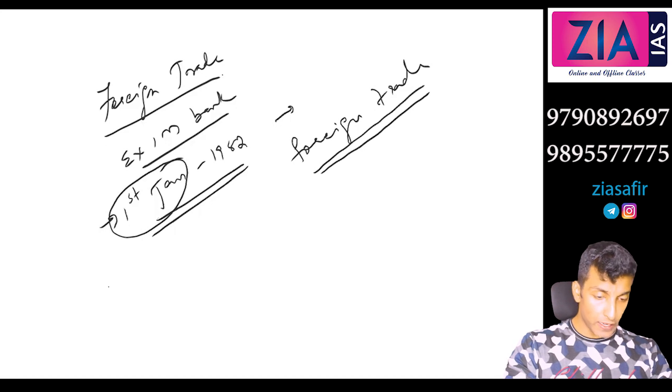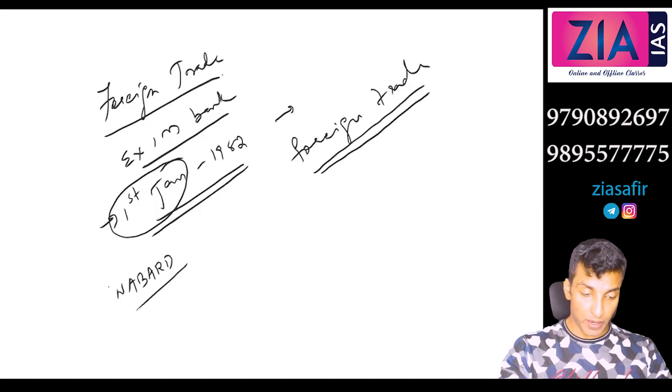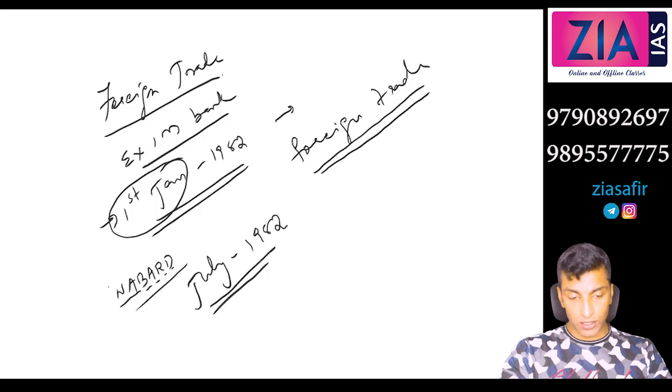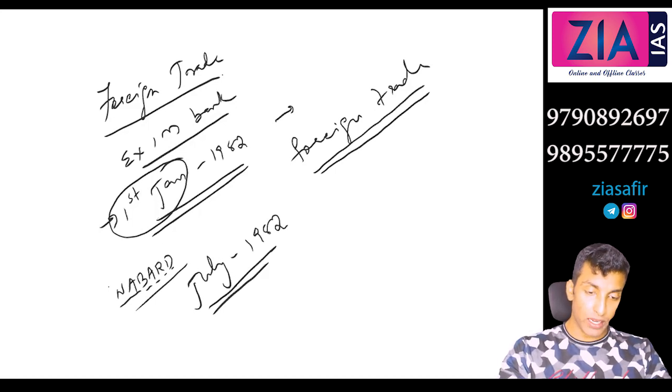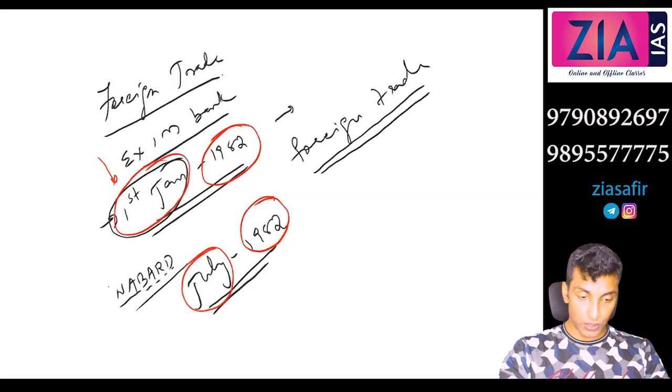Next one, in agriculture, what is that? NABARD, National Bank for Agriculture and Rural Development, established in July 1982. So this question was asked before, to arrange in chronological order. You can see both in 1982, but this is the first one. That's why in this context I have given you the month also. So this is 1st Jan, this is July.